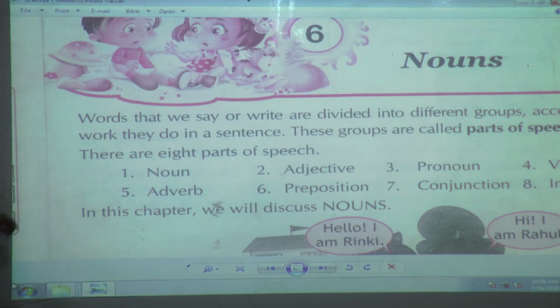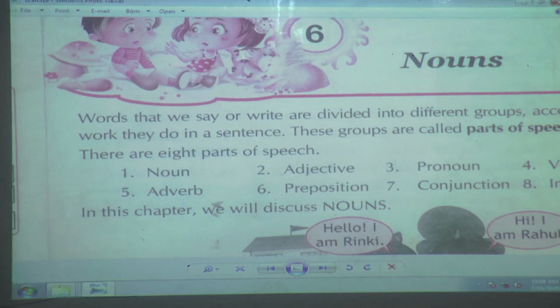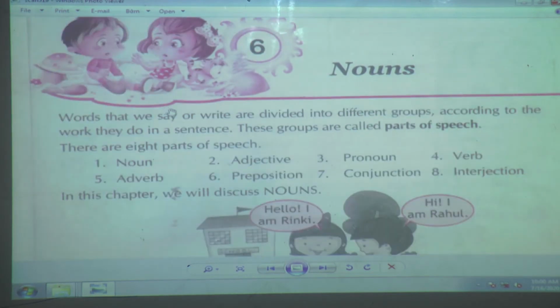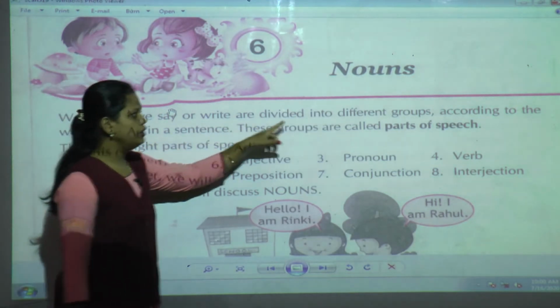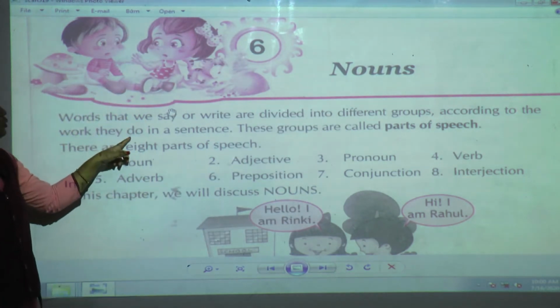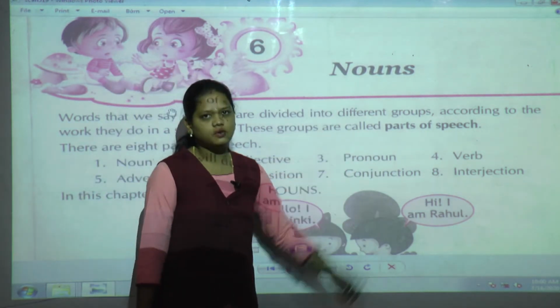Now listen, we have just said that the words we say or write are divided into different groups according to the work they do in a sentence. These groups are called parts of speech.